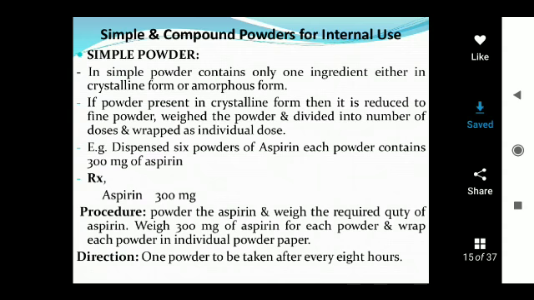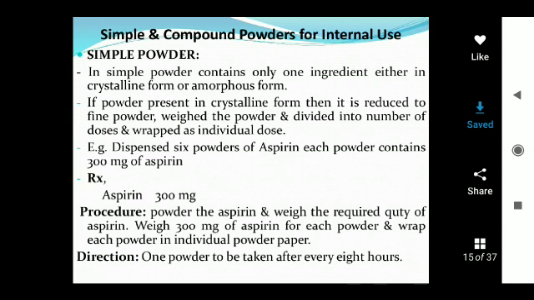Example: dispensing 6 powders of aspirin. Each powder contains 300 mg of aspirin. Rx aspirin 300 mg. Procedure: weigh the required quantity of aspirin. It is available in crystalline form, so convert it into powder. For 6 doses you will require 6 into 300 mg, so 1800 mg is required.